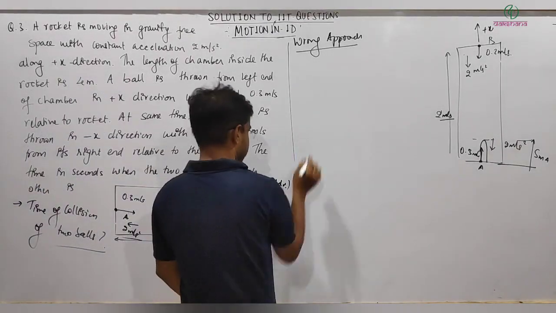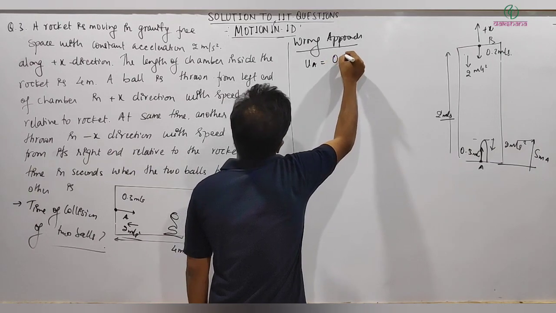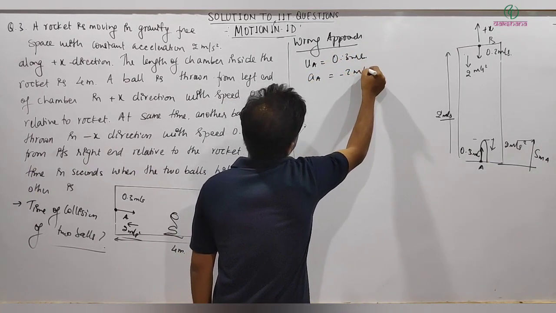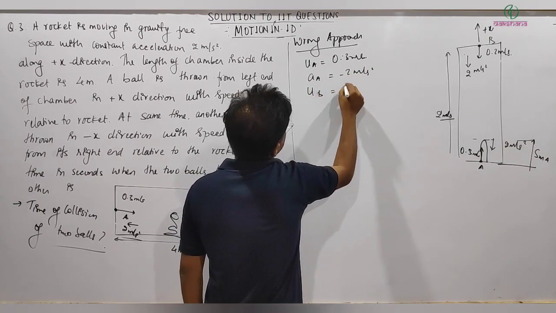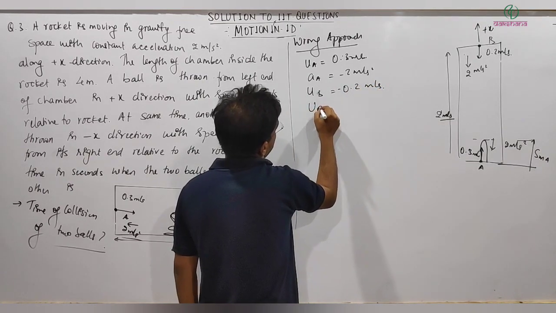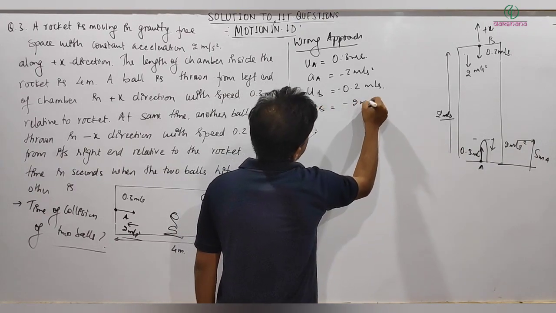Acceleration, you can write, if I take this as positive x, so UA is 0.3 meter per second, AA you can write minus 2 meter per second square, UB equal to minus 0.2 meter per second, and the acceleration of B is minus 2 meter per second square.